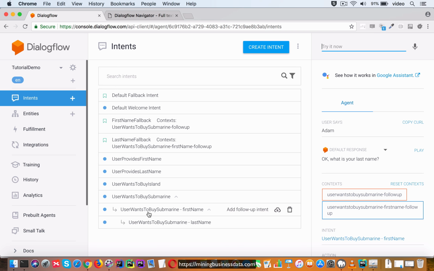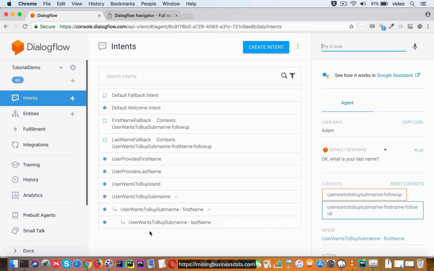And in the same way, user-wants-to-buy-submarine-first-name is a candidate intent because this context is active. In other words, you can take a look at the active contexts in the Dialogflow simulator over here, and based on that you will be able to look at this list and figure out which of these intents are candidates.